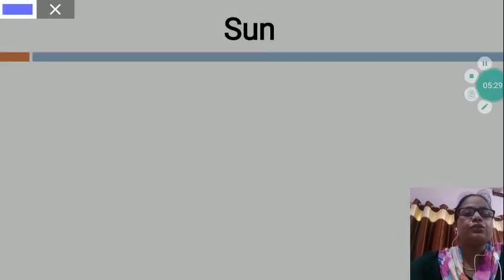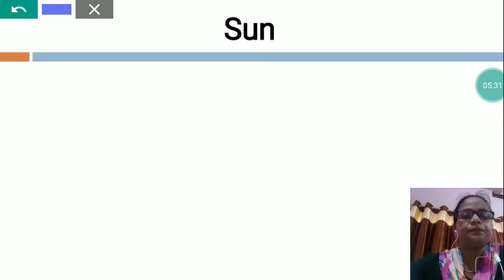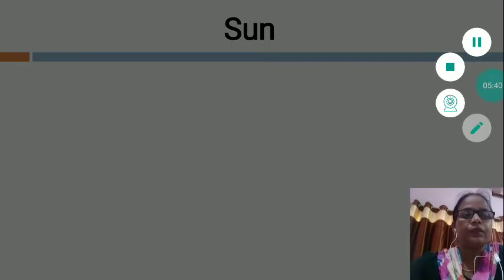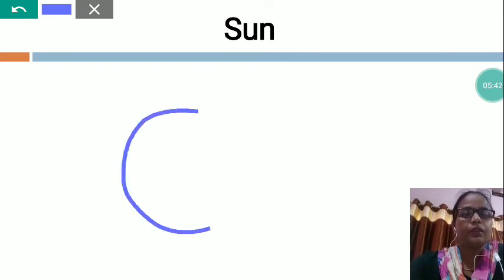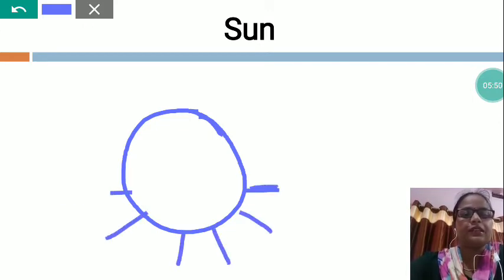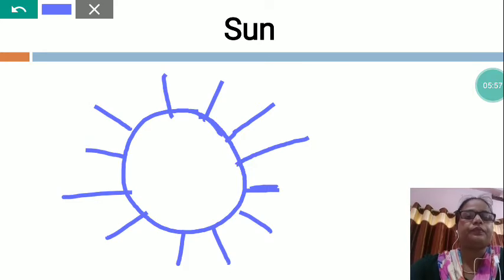Again I am going to teach you how to draw the sun picture. You will make a circle like this, and on the side you will show the light of the sun, and then you will fill color.